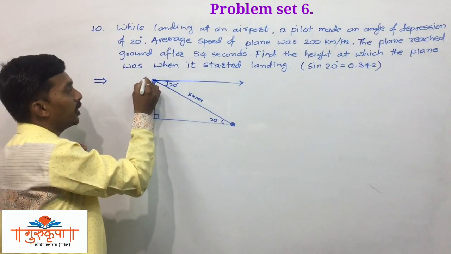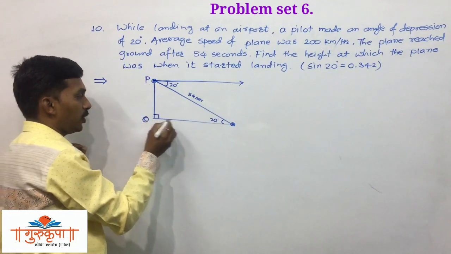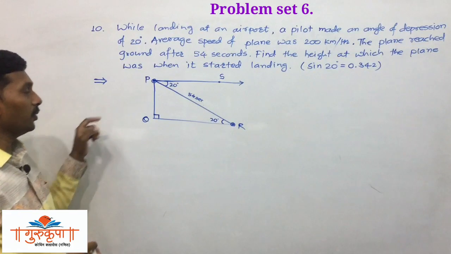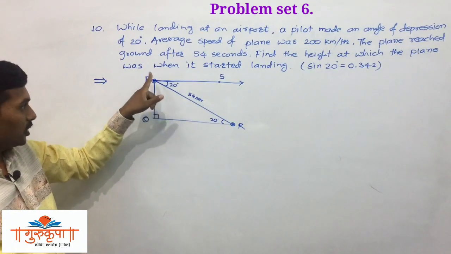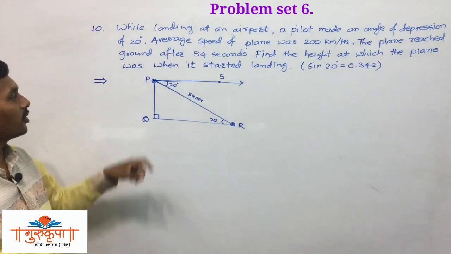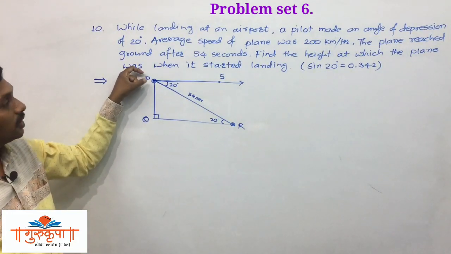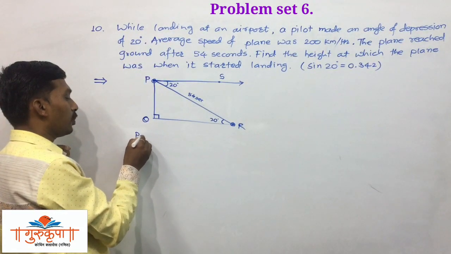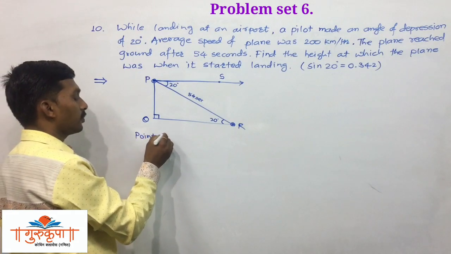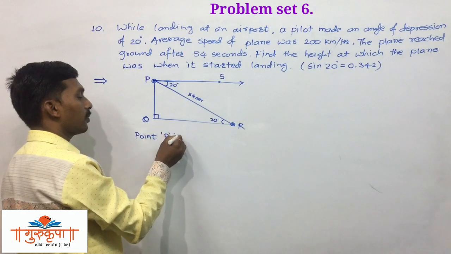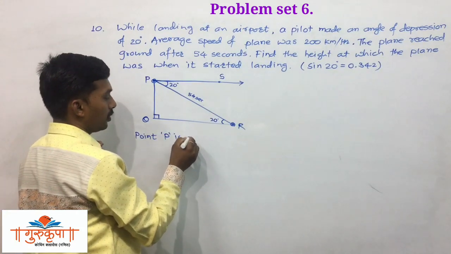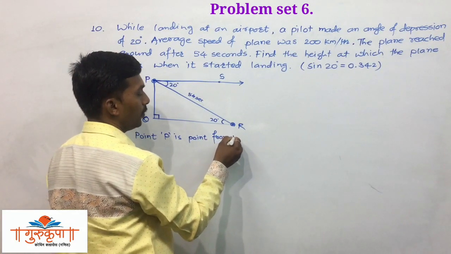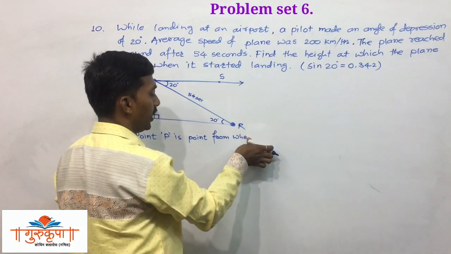So we will represent this point P, this point Q, this is R, and here we will take the point S. Now point P is the point where the pilot is, or the point from where the plane started landing. So here we will write: point P is a point from where landing is started.